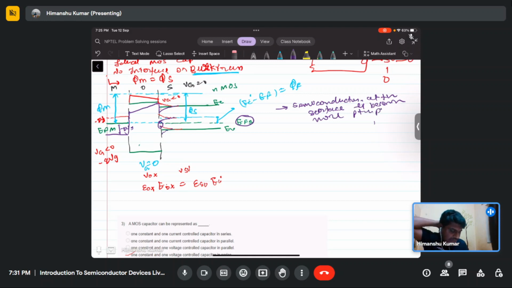When holes move from the bulk to the interface, it becomes more p type and the band moves up. So for Vg less than 0, it is in the accumulation region, accumulation of holes, for NMOS.